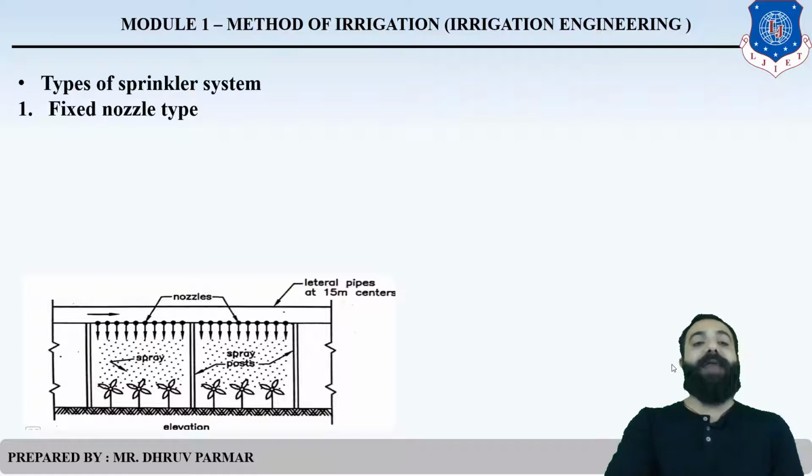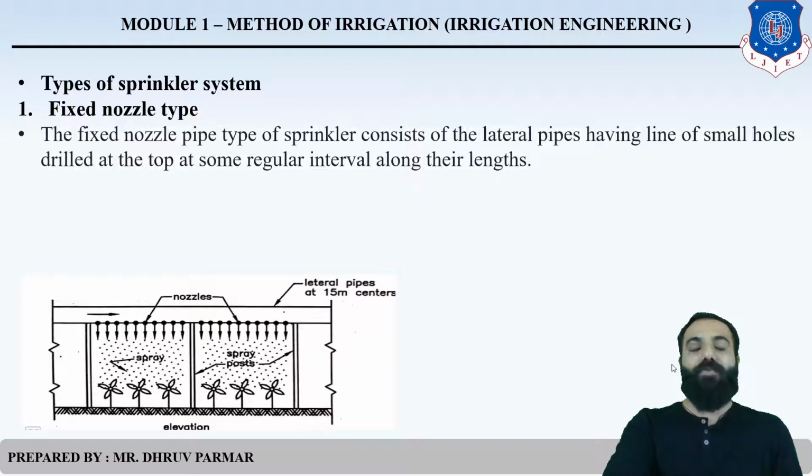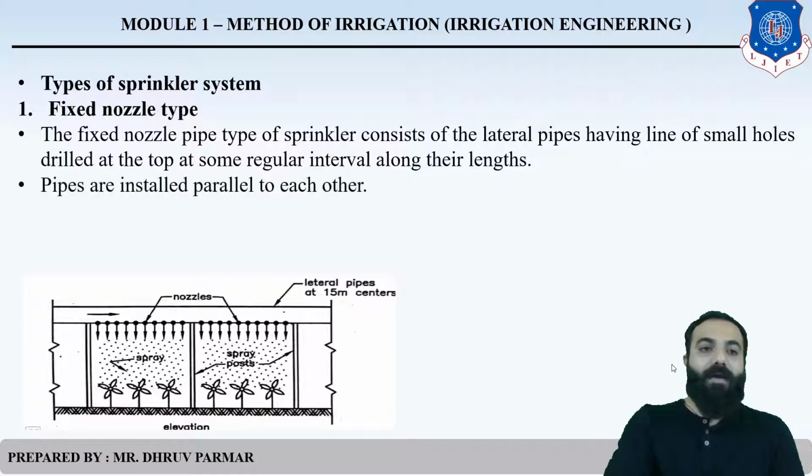Next, types of sprinkler system. There are two types of sprinkler system, the first being the fixed nozzle type. As per the diagram, the lateral pipes are above the crop and have small holes drilled at the top at some spacing along the land. That is called a nozzle. The pipes are installed parallel to each other, not perpendicular to each other.